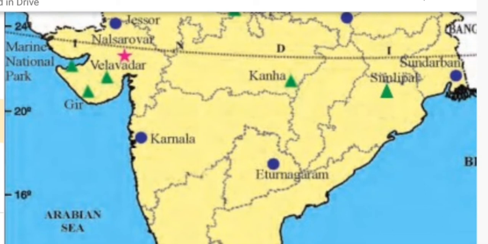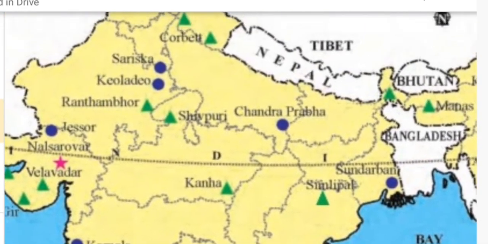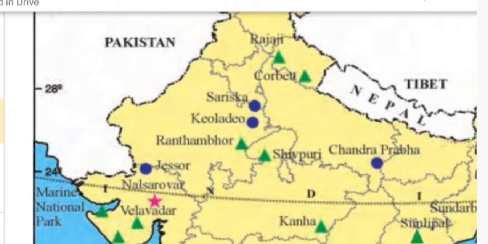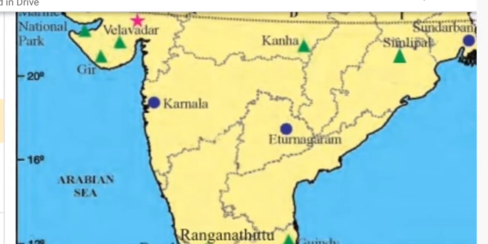Karnala in Maharashtra. Here, if you go, Sundarban, most probably asked question, Sundarban in West Bengal. And here is Jessore, which is not asked. Keoladeo sanctuary is a most probably asked question. It is in Rajasthan. And Sariska, again it is on the border. So you have to show Sariska and Keoladeo in Rajasthan.